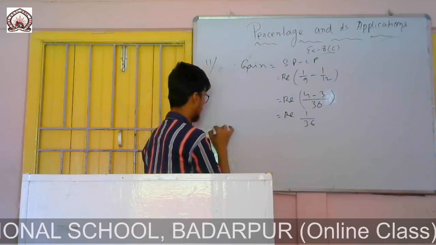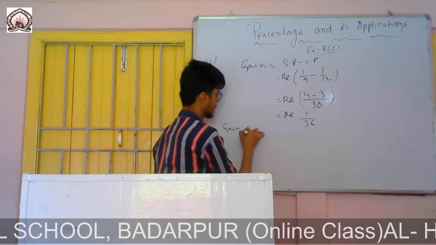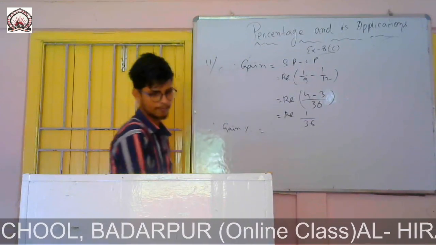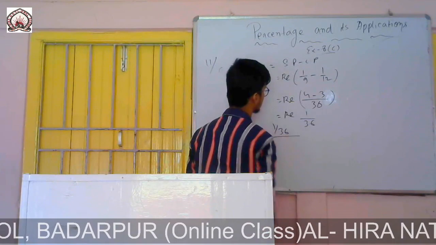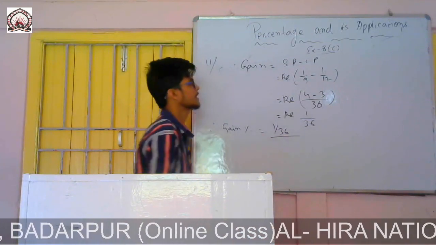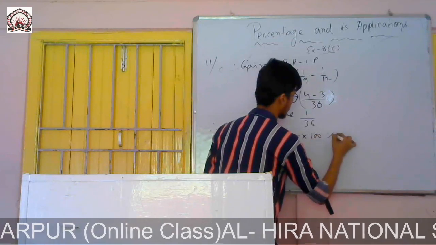Now the question is to find the gain percent. Gain percent equals total gain by cost price into 100%. The gain is 1 by 36 and the cost price is 1 by 12, into 100%.